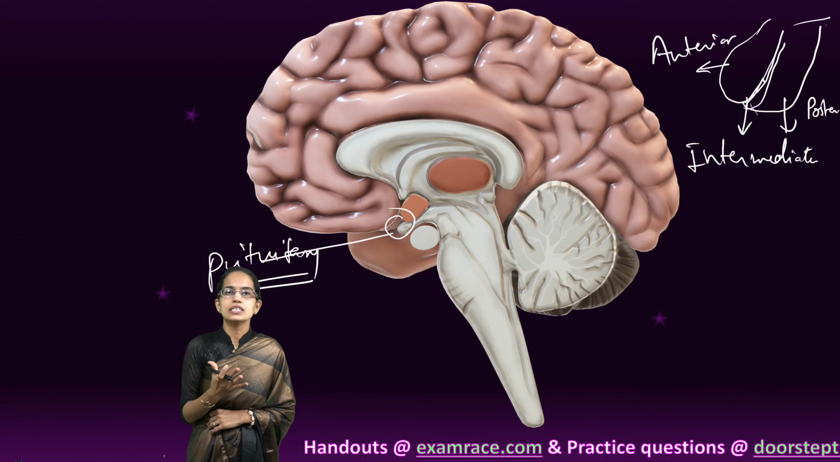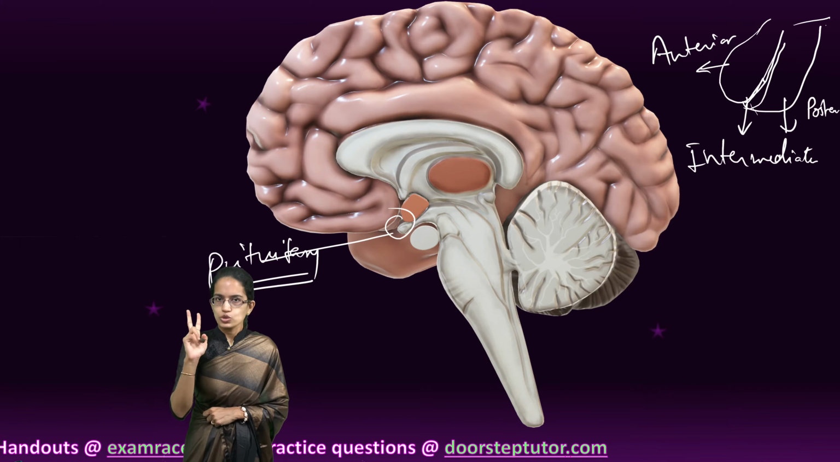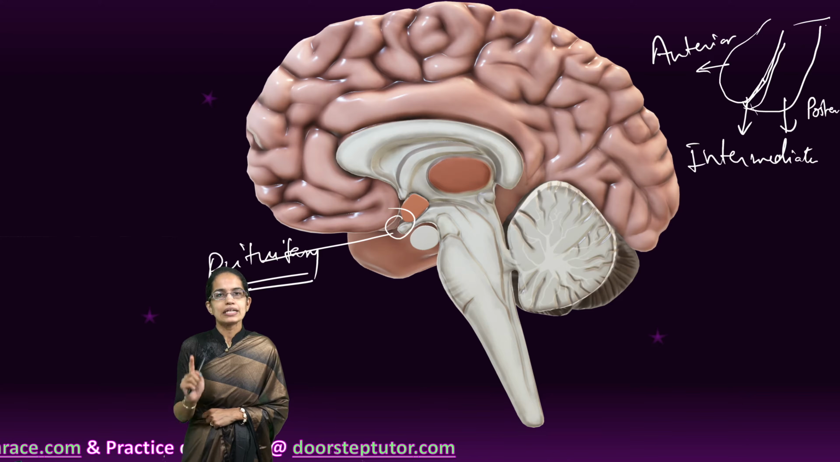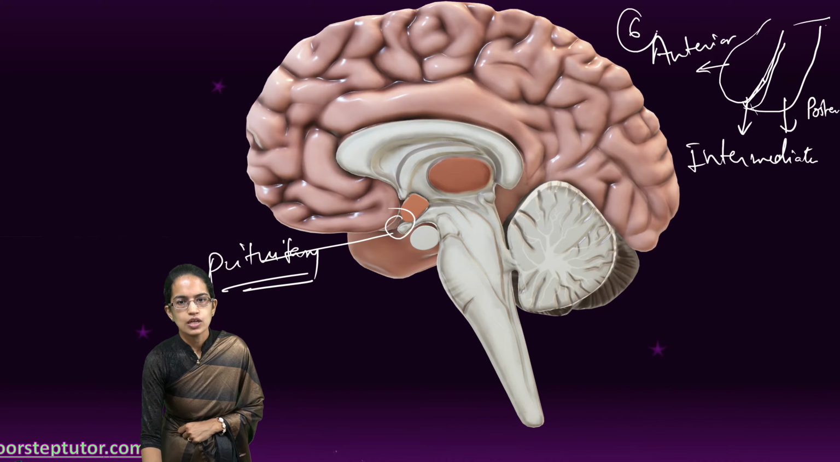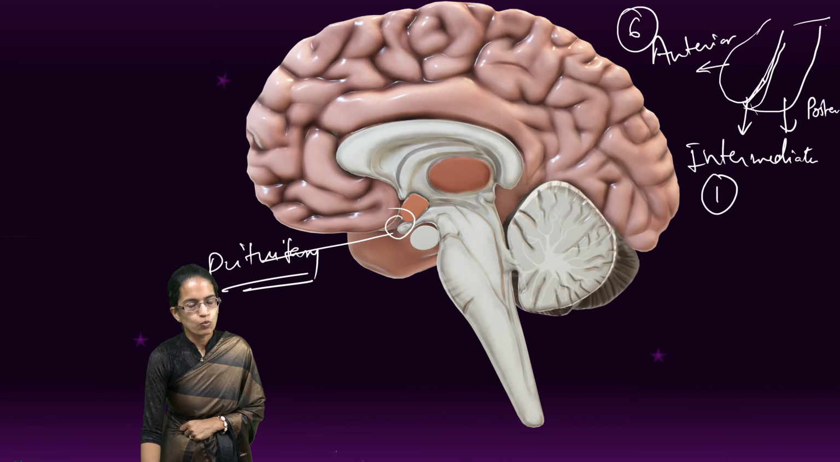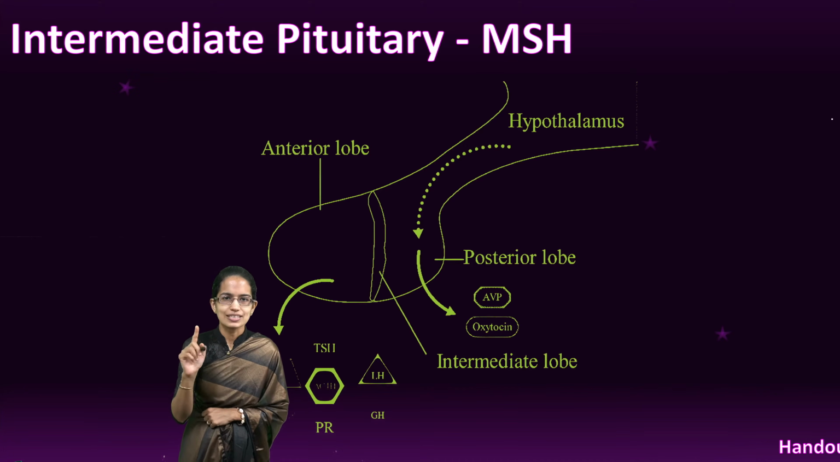All of these three release major hormones. Posterior releases two major hormones. Intermediate releases one major hormone. Anterior releases six major hormones. So 6 for anterior, 1 for intermediate, and 2 for posterior, that we would understand. So let's talk about the simplest one, that is the intermediate lobe.